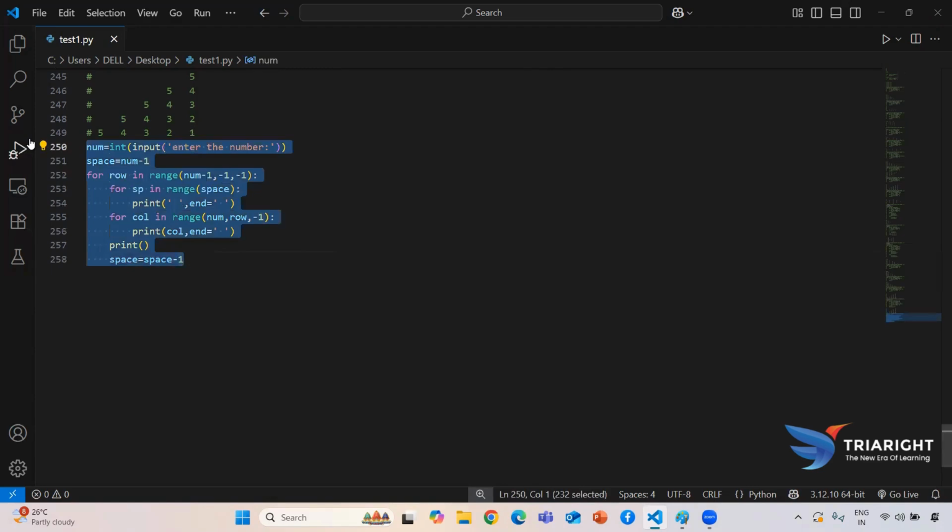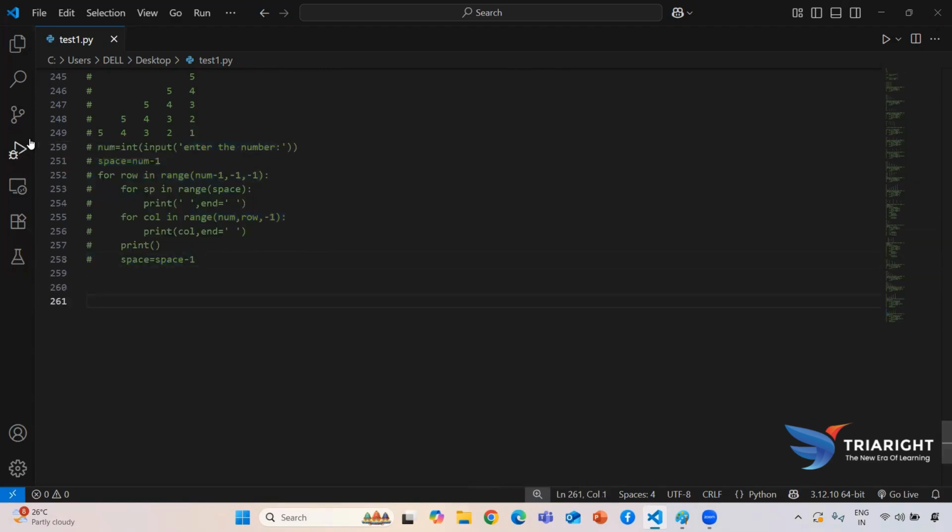Okay, now the next code for this session. Now my requirement is I need to print 1, here I'm keeping 1. Then here I need to keep 2, 2, 2.